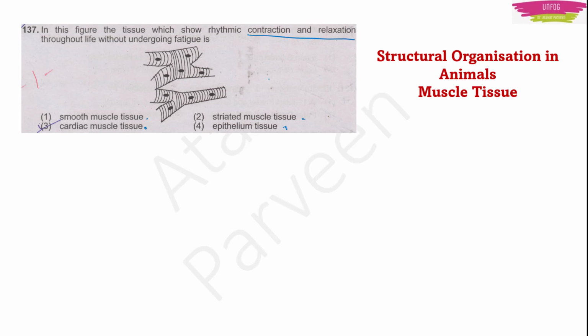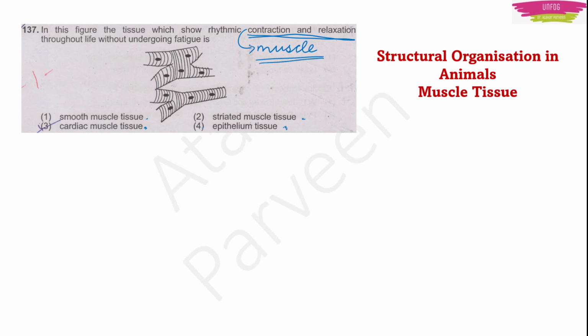Okay. So now we have to find out the answer, right? If you look at the question, it is saying words like contraction and relaxation, right? These contraction and relaxation movements are only shown by the muscles of our body.